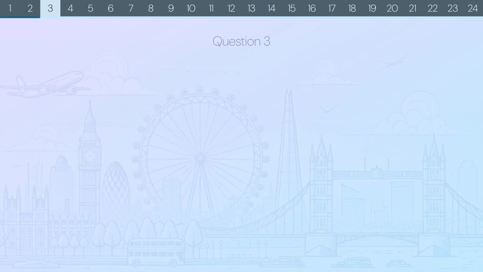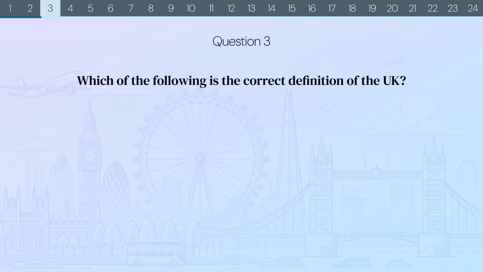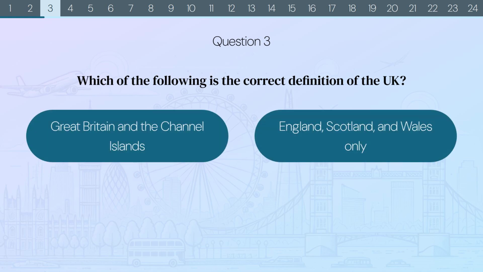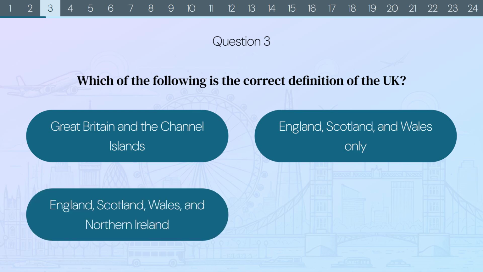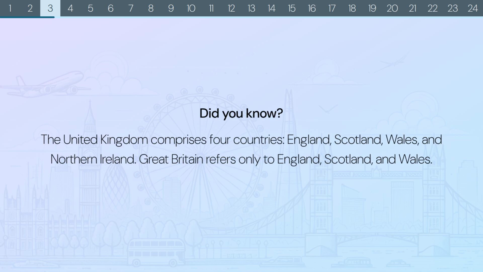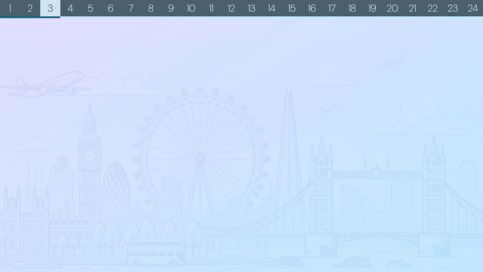penalties. Question 3. Which of the following is the correct definition of the UK? Great Britain and the Channel Islands. England, Scotland and Wales only. England, Scotland, Wales and Northern Ireland. Or England and Scotland only. The correct answer is England, Scotland, Wales and Northern Ireland. Did you know? The United Kingdom comprises 4 countries: England, Scotland, Wales, and Northern Ireland. Great Britain refers only to England, Scotland and Wales.